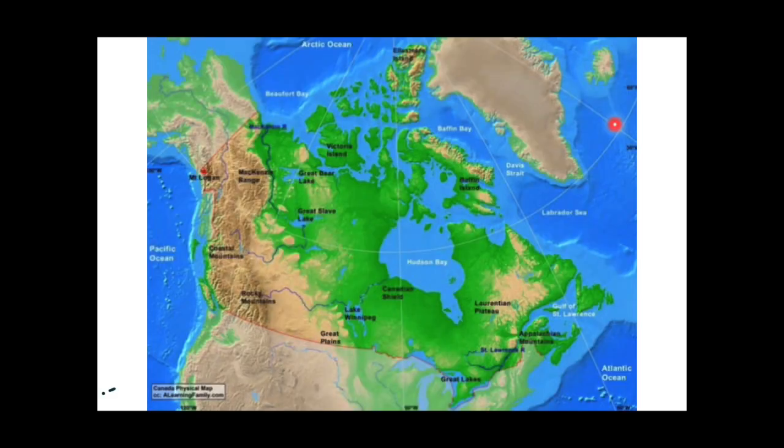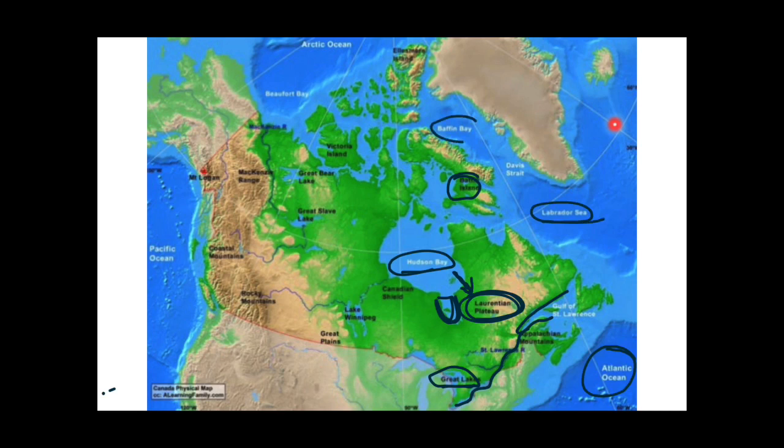So guys, as you can see in this map, this is Hudson Bay, and you can see this small bay, this is James Bay. To the southeast of Hudson Bay here lies Laurentian Plateau. This lies in Canada, and you can see that these are the Great Lakes of North America which lie on the border of USA and Canada, and from here originates a river, that is St. Lawrence River, which is draining into this Gulf of St. Lawrence, which is a part of Atlantic Ocean. And here you can see these are Baffin Islands, this is Labrador Sea, and this is Baffin Bay, and this Davis Strait is connecting two water bodies, that is Baffin Bay and Labrador Sea. And this is Hudson Strait which is connecting Hudson Bay and Labrador Sea.